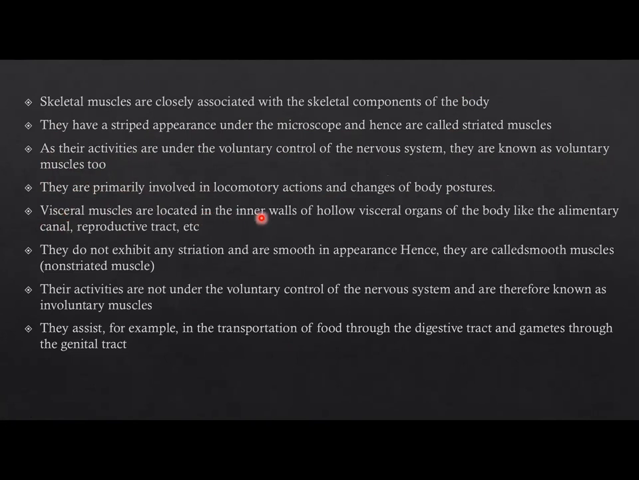Visceral muscles are located in the inner walls of hollow visceral organs of the body like the alimentary canal, reproductive tract, etc. They do not exhibit any striation and are smooth in appearance, hence they are called smooth muscles or non-striated muscles. Their activities are not under the voluntary control of the nervous system and therefore they are known as involuntary muscles. They assist, for example, in transportation of food through the digestive tract and gametes through the genital tract.